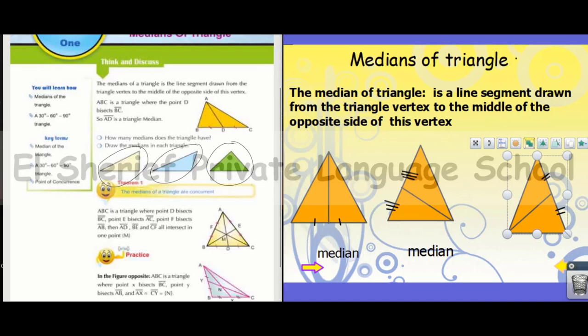We can draw a median from each vertex of the triangle. From the three vertices of the triangle, we can draw three medians, to the midpoint of the opposite side.